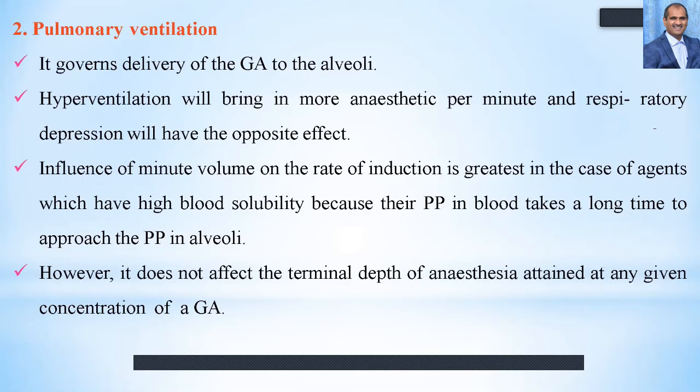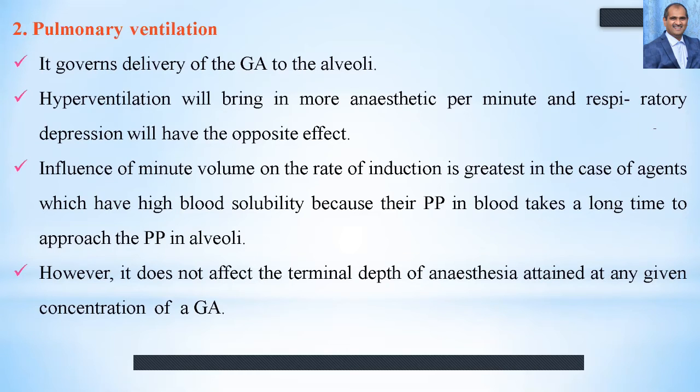The solubility of the gas agent in the blood will not affect the terminal depth of anesthesia at any given concentration, because when the gas is more soluble in the blood and penetrates the alveoli faster, it doesn't guarantee that the recovery phase follows a similar pattern.